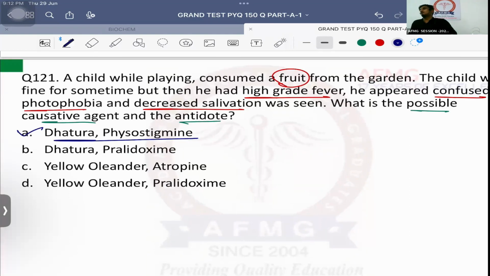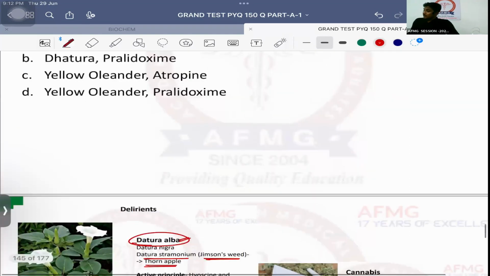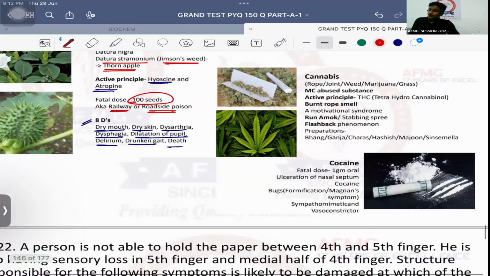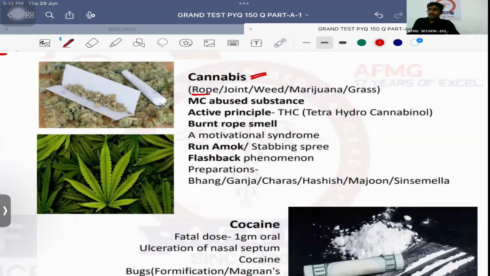Physostigmine is also the drug of choice for which toxicity? Atropine toxicity. Cannabis का दूसरा नाम rope, joint, weed, marijuana and grass. बताने की जरूरत वैसे तुम्हें है नहीं. ठीक है. Most commonly abused substance illegally. Okay, so that is cannabis.